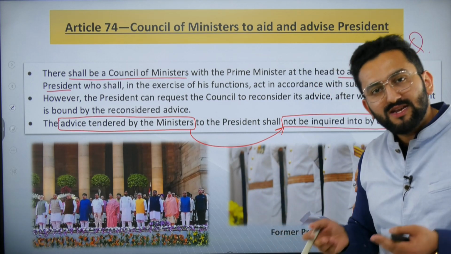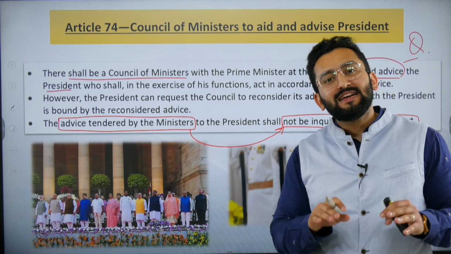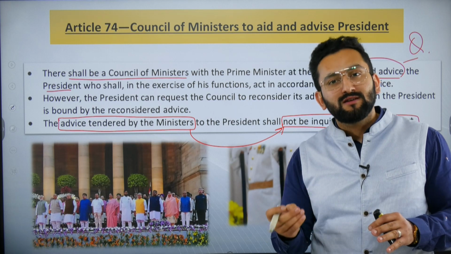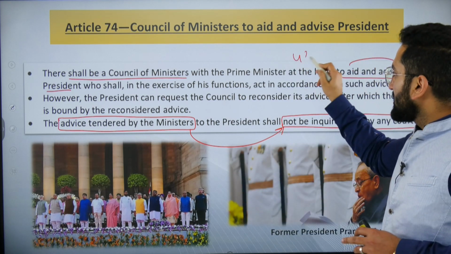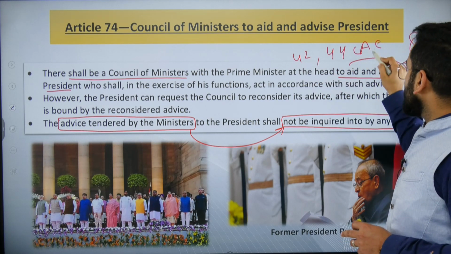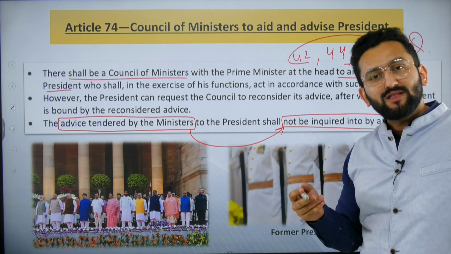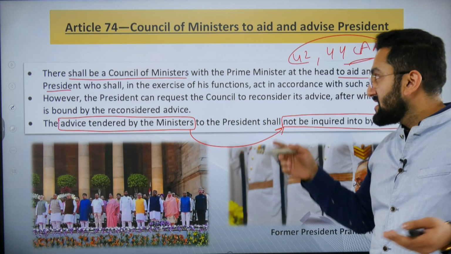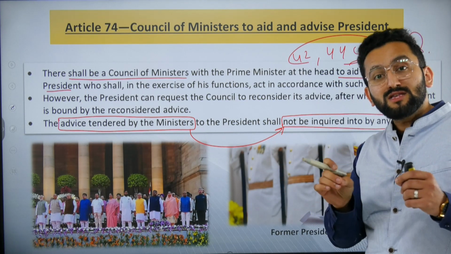This discussion was taken up at the Supreme Court level, and even our Parliament has amended the Constitution: the 42nd Constitutional Amendment Act and the 44th Constitutional Amendment Act deal with the meaning of aid and advice. During Indira Gandhi's time, she amended the Constitution and said that this advice is binding.